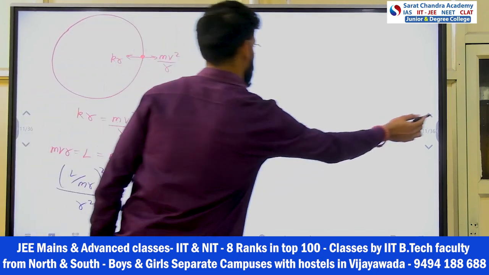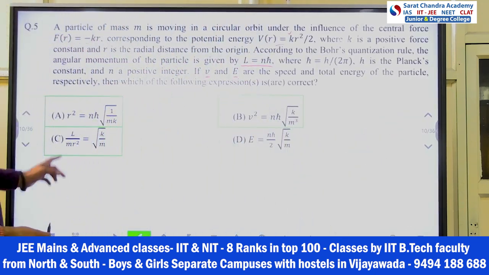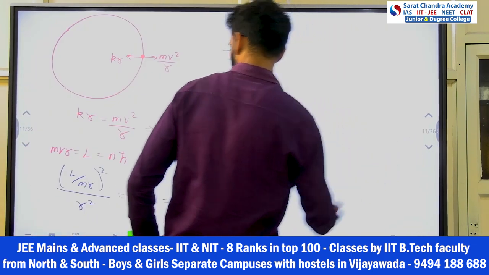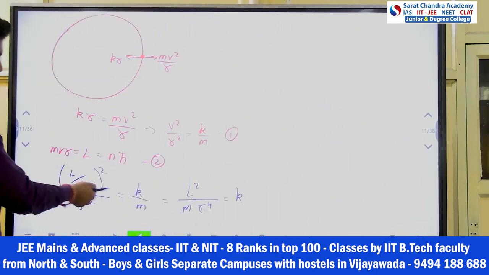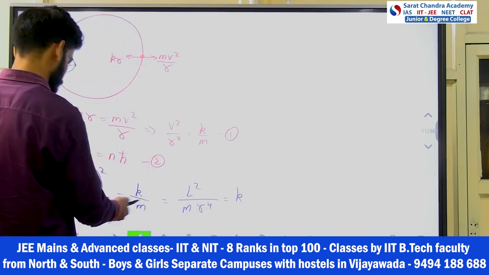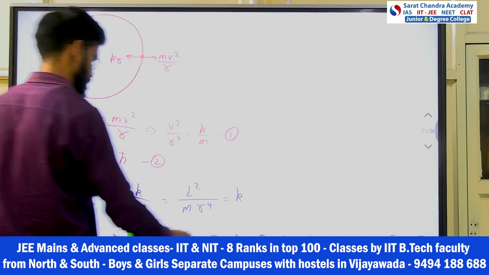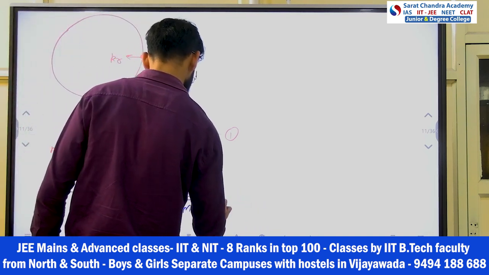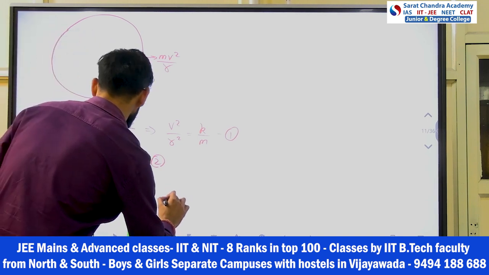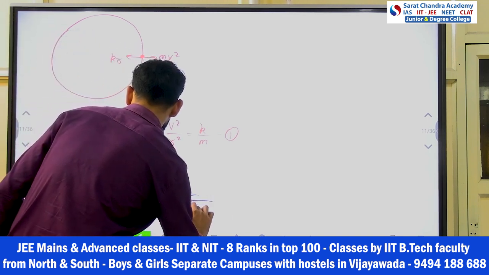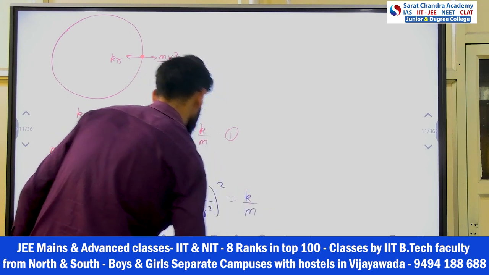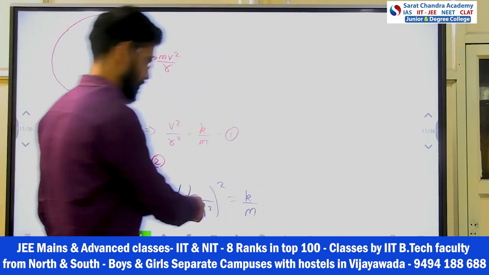So if you see here, K by M, one M he took here, right? He is not doing that thing. What he is doing is taking R inside and then taking the under root. Take the M to that side, R square M, M cancels out. Here how will we do? L by M into R square, whole square, is equal to K by M, like that, because he is not cancelling out the M.